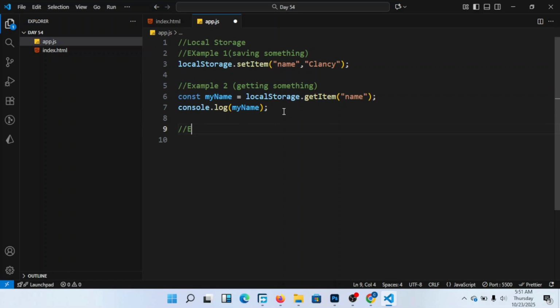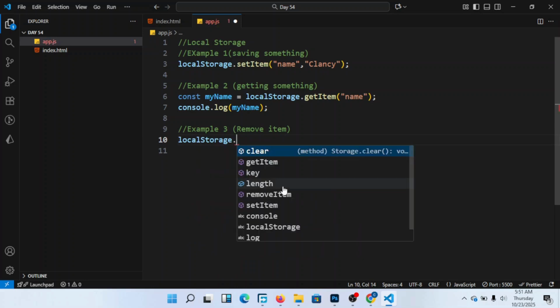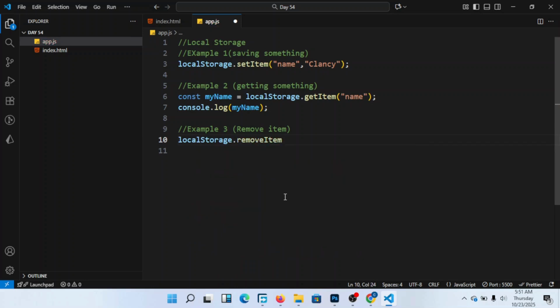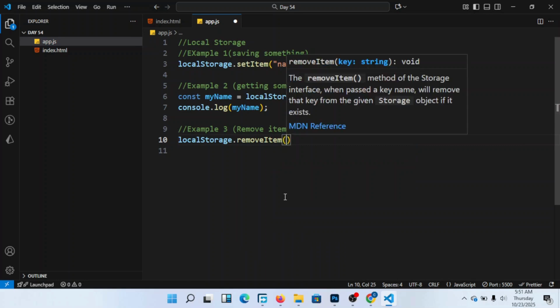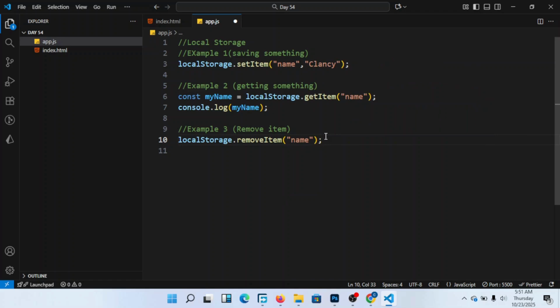So I come here and put, for example, example 3. Then I say remove item. We are now removing that item. So I come here and say local storage dot remove item. Then I'm trying to remove that item, and I put here name.